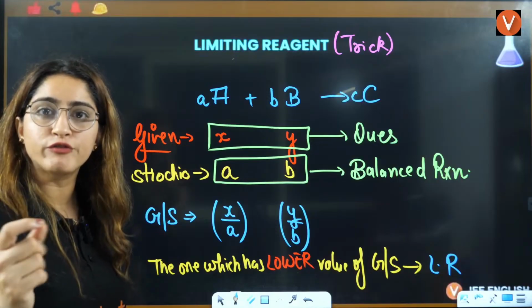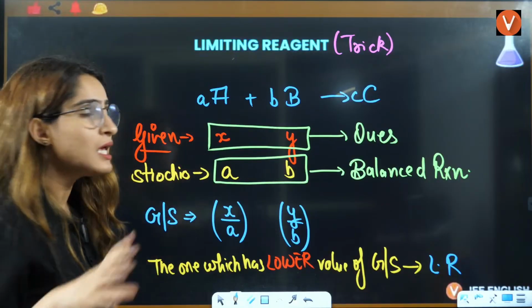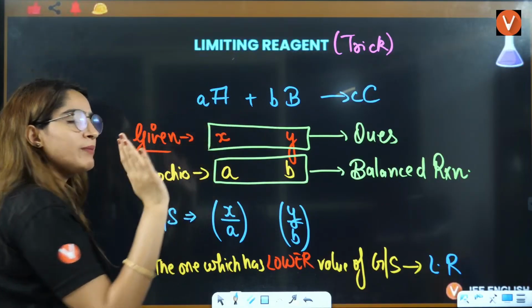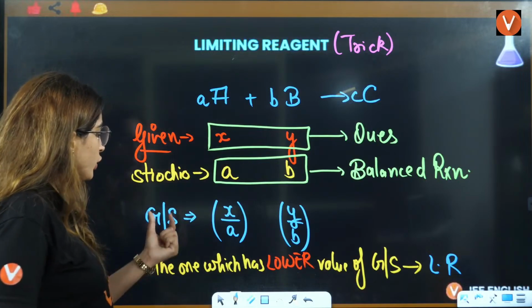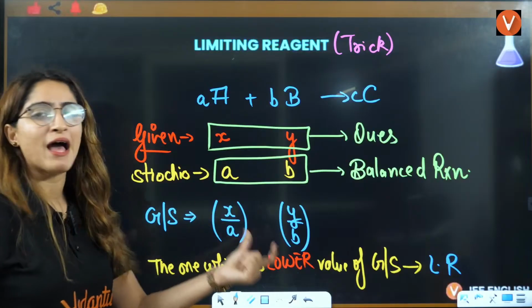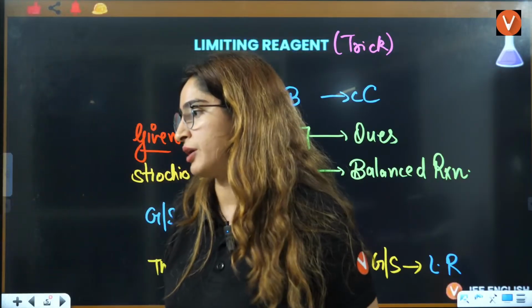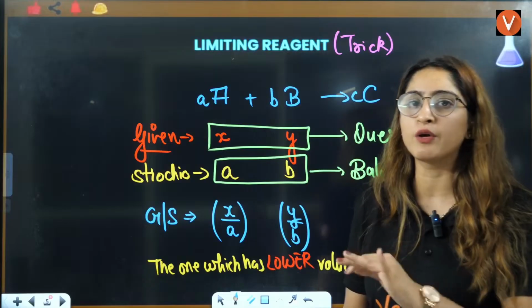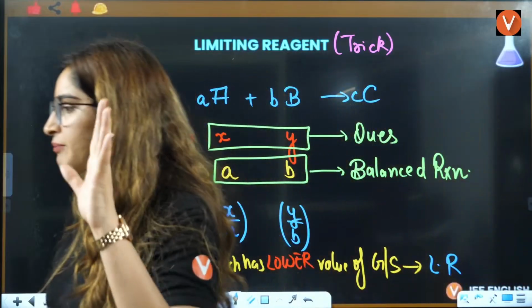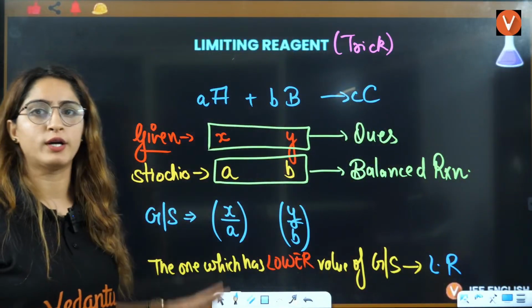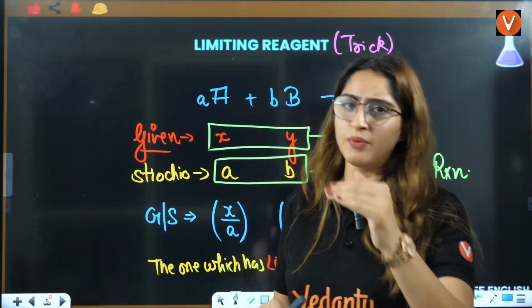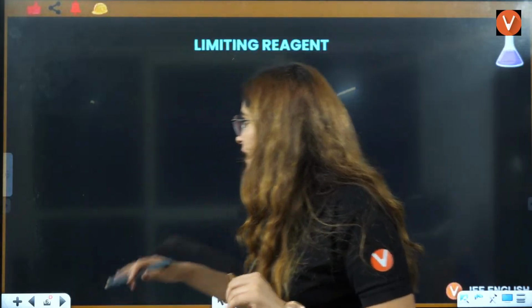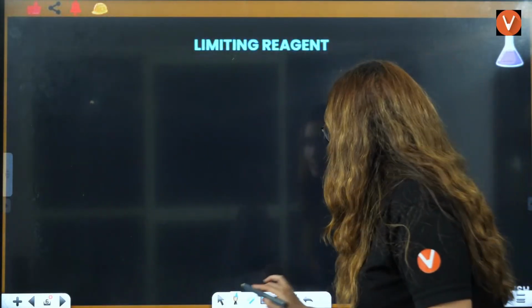Stoichiometry you will calculate from the balanced chemical equation, and given is what will be given in the question itself. I'll tell you how it will be given in the question. So you solve G by S. The smaller value is your limiting reagent. Let me know if that is clear to all of you or not. This is the method of doing limiting reagent questions in a simpler way. Otherwise, you end up getting confused.